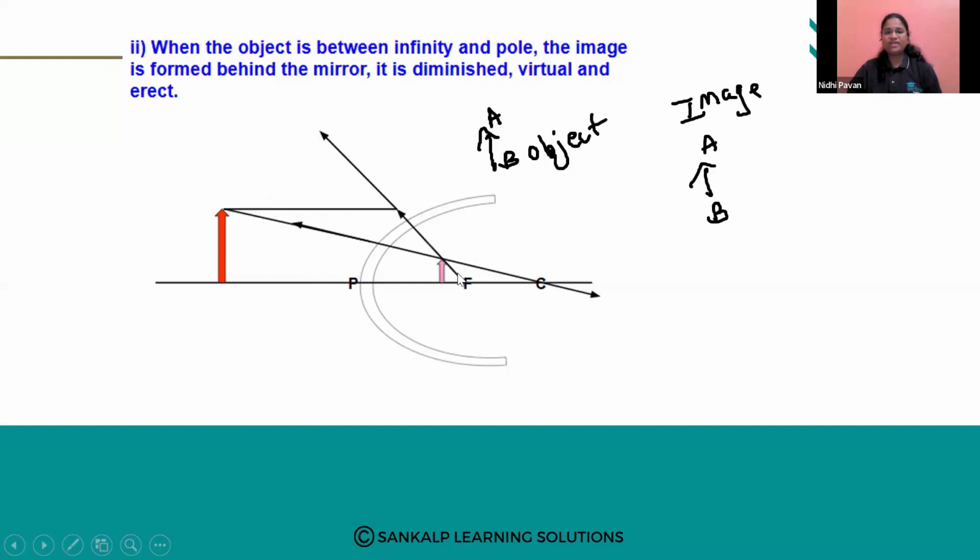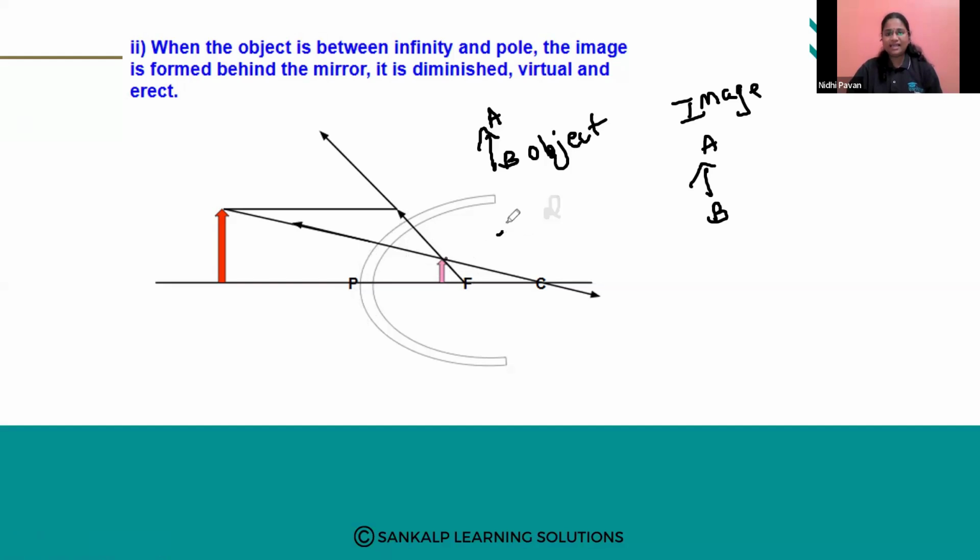So both the reflected rays, when you just stretch them, appear to meet between the pole and the focus. Here, when you see, the image is formed behind the mirror. Why behind the mirror? This is the reflecting surface of the convex mirror, so this is behind the mirror. So the image is formed behind the mirror, which is actually a virtual image.